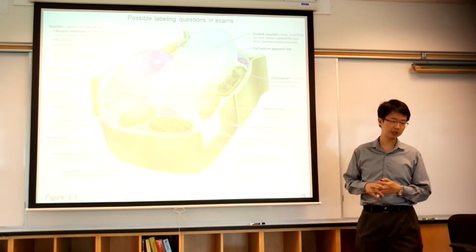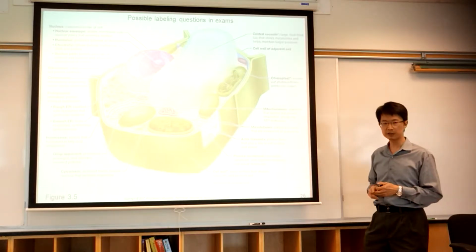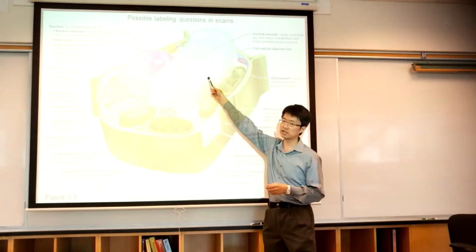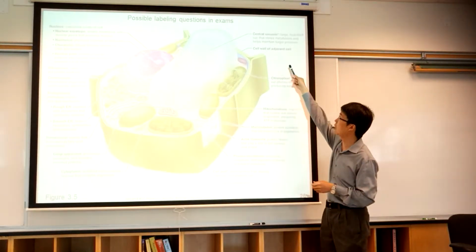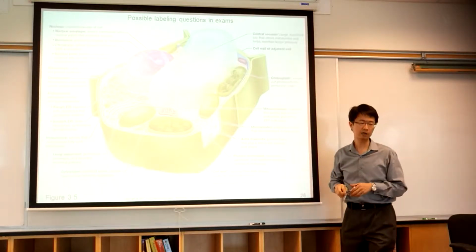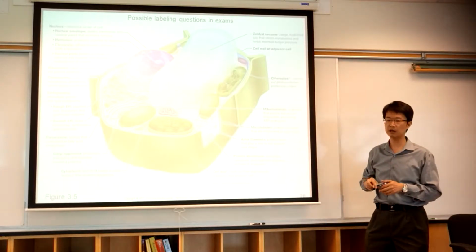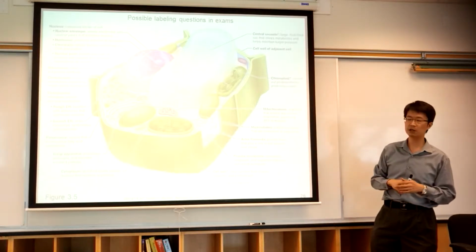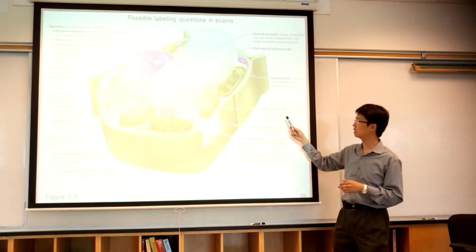Again, let me repeat a little bit. There are three structures in the plant cell that animal cells do not have: central vacuoles, cell wall, and chloroplast. These three are the structures in the plant cell that are unique to the plant cell. The rest of them, we all have in the animal cell.